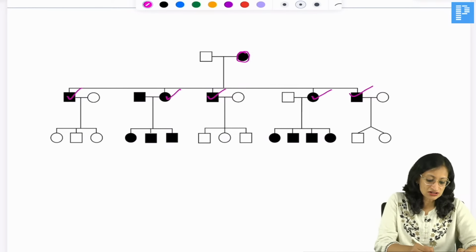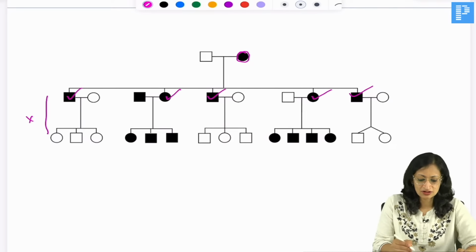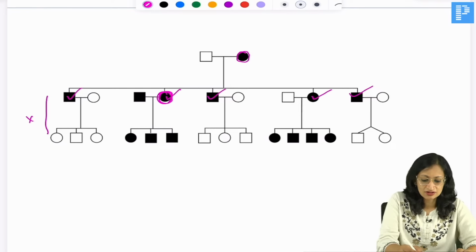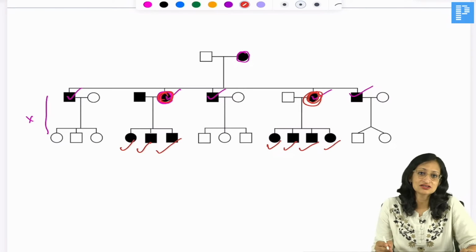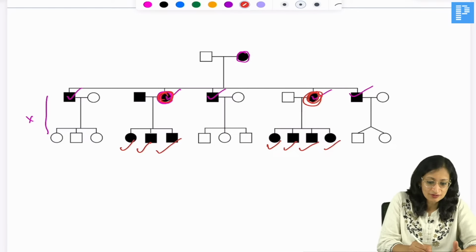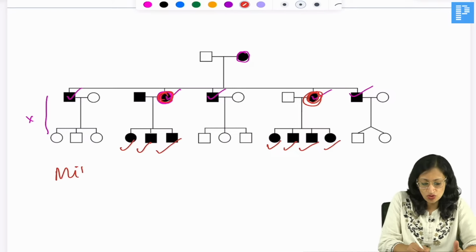Now this male is affected, no children affected. This female is affected, again all her children are affected. This female is affected, again all her children are affected. So what kind of inheritance is it? Yes, very good. So it is mitochondrial inheritance, or it is also called maternal inheritance.